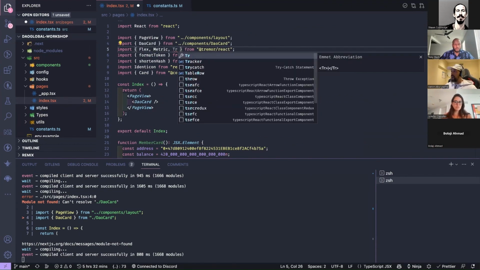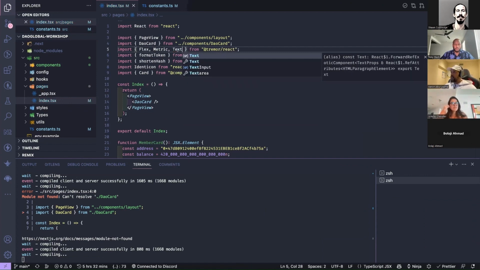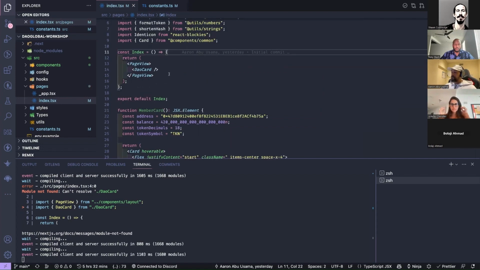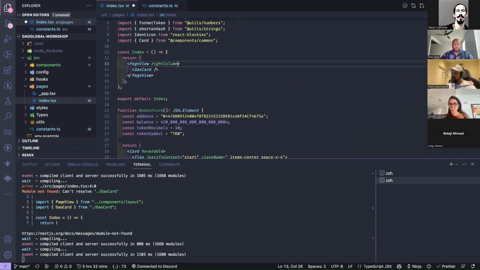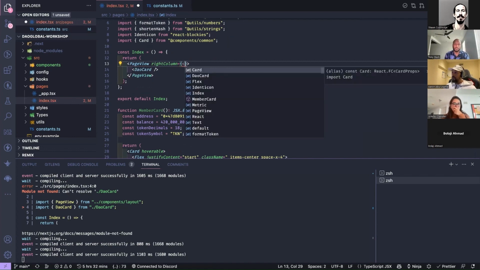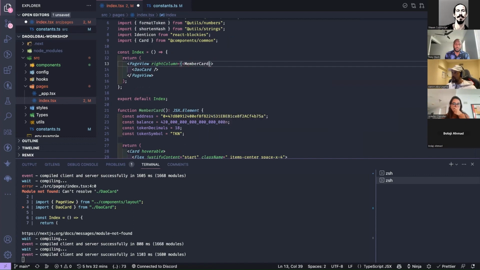This is why I removed the flow by earlier on, because those things were conflicting. Anyway, here we are. In this page view, there's a prop for right column, and that's where we're going to render all of these DAO cards. So let's just put the member card here for now, just to see what it looks like.